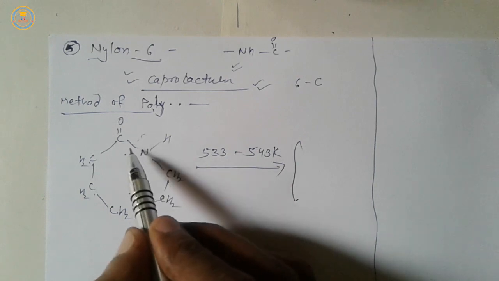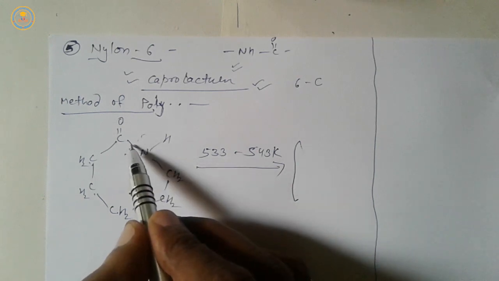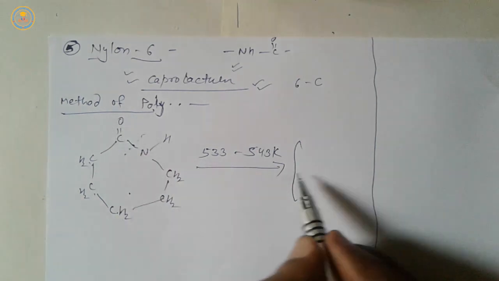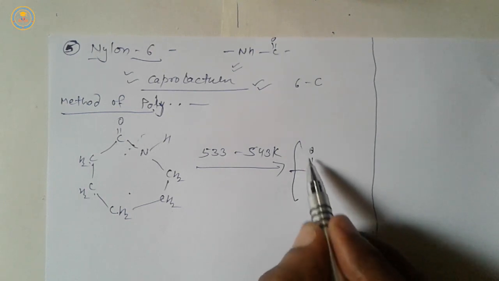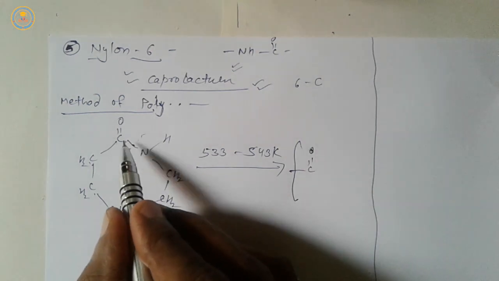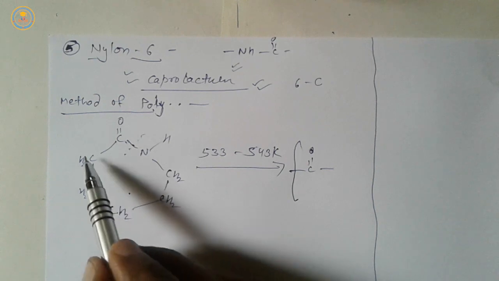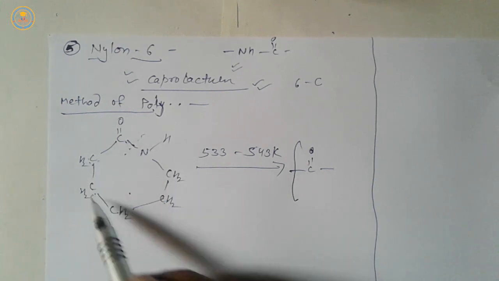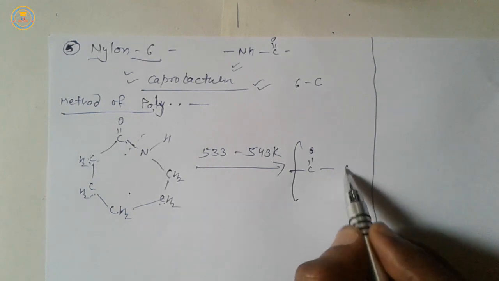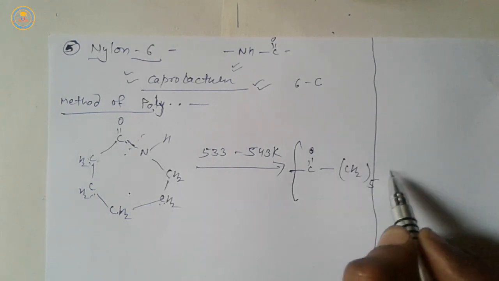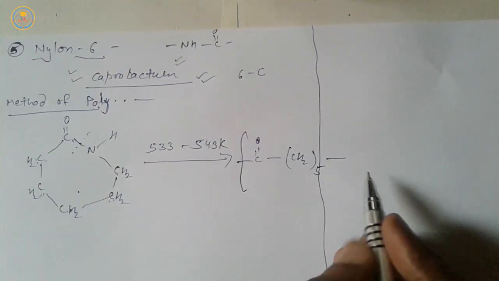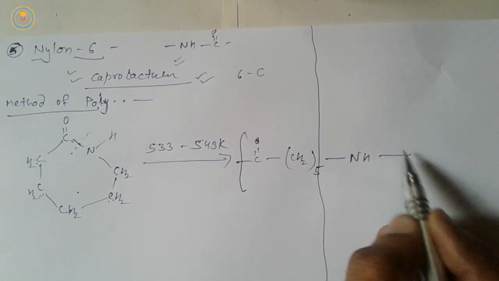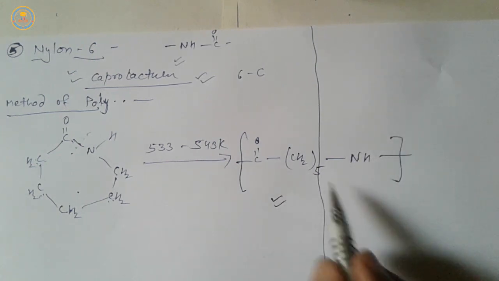So we draw the structure of nylon 6 from here. CO, and CO here; 5 methylene groups are present, so (CH2)5 NH. It is the structure of nylon 6.